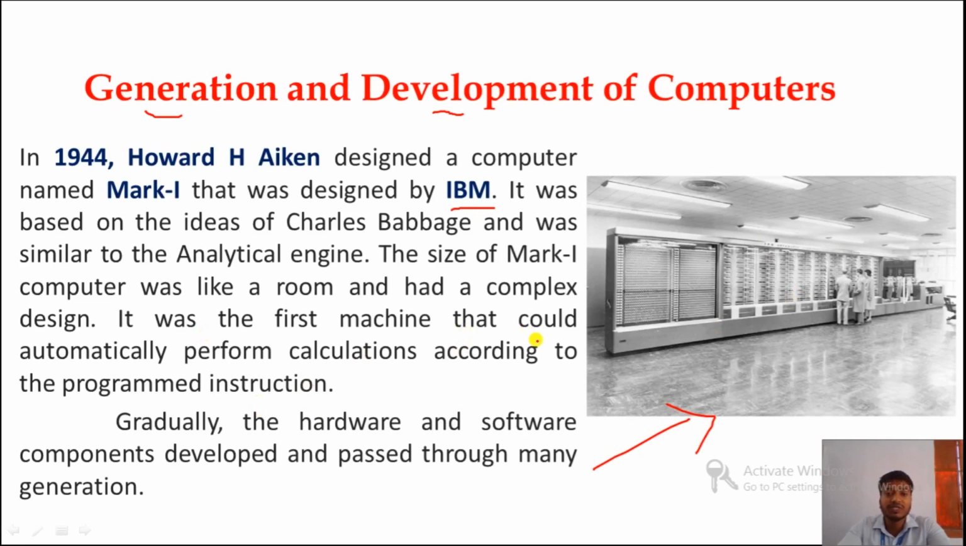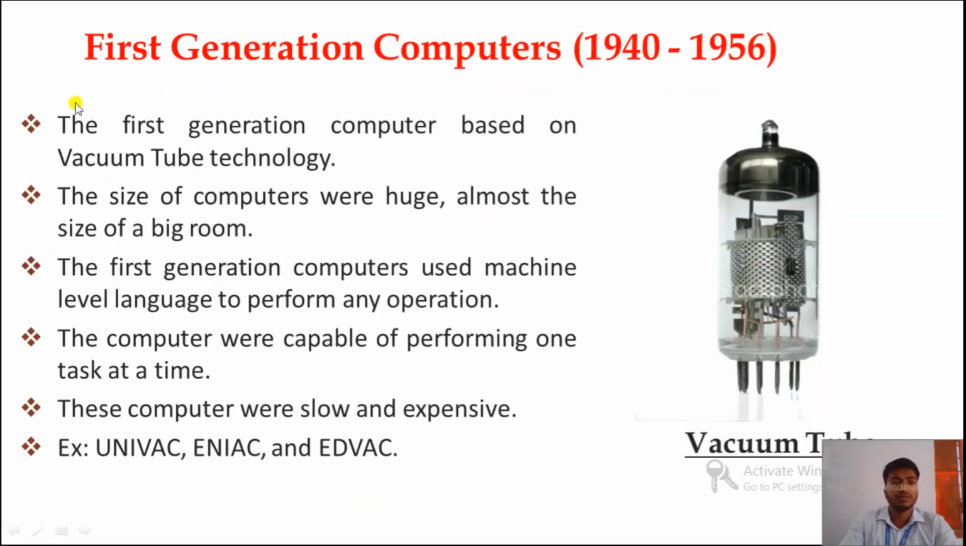It was the first machine that could automatically perform calculations, that means addition, subtraction, division, multiplication, all types of calculation according to the program instructions. At that time binary language was developed, that means 0 and 1. The user used to give instructions with the help of binary language, and accordingly this computer could perform. Gradually the hardware and software components developed and passed through many generations.